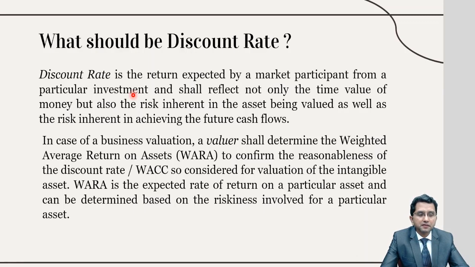But if I buy bonds of a company which is AA rated for 5 years, maybe my expectation is 8 or 8.5% per annum. If I buy a bond which is single A rated, maybe I will desire a return of 9 to 10% per annum. If I buy equity share in a very established company, maybe I will expect 12% per annum. But if I buy shares of a small company, which has business uncertainties, maybe I will expect 20-25% per annum return. So my expectation of return is broadly based on the risk I am taking.